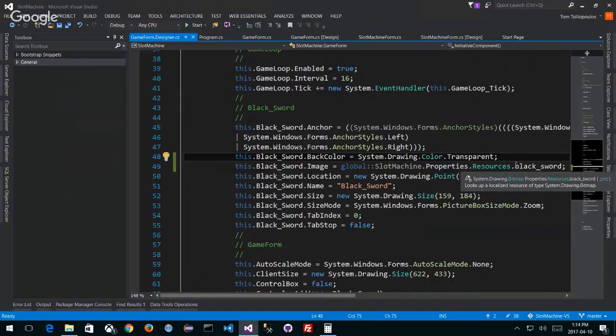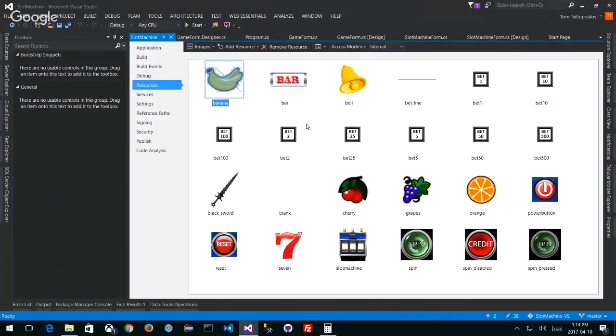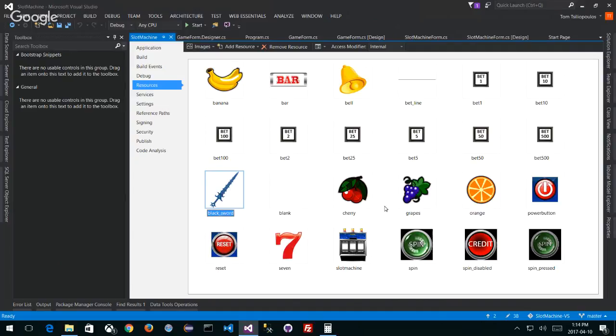Is there something I need to do from a form perspective? So if I go to my project properties, and look at my sword, here's my black sword, are there other properties that I have from this? I can't really do much here. There's not a lot of control that I've got here. I mean, I either got one or I don't. So how do I do that?